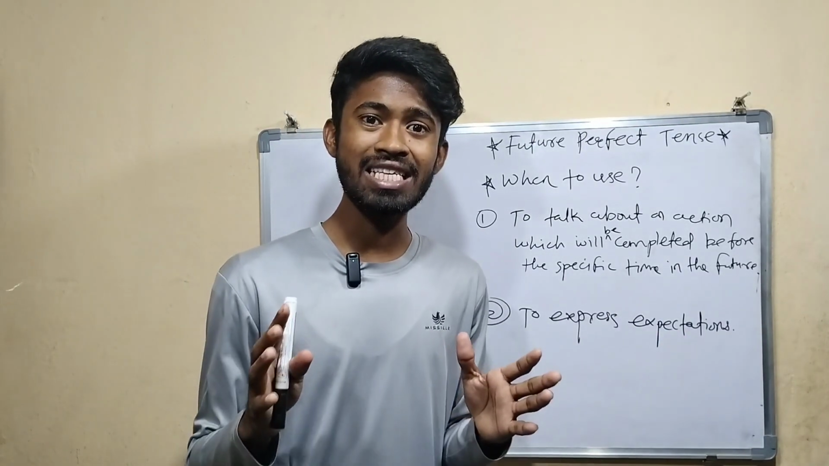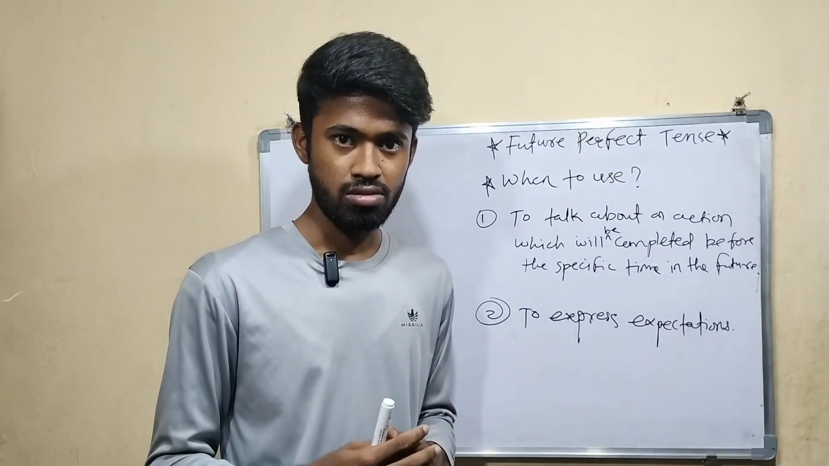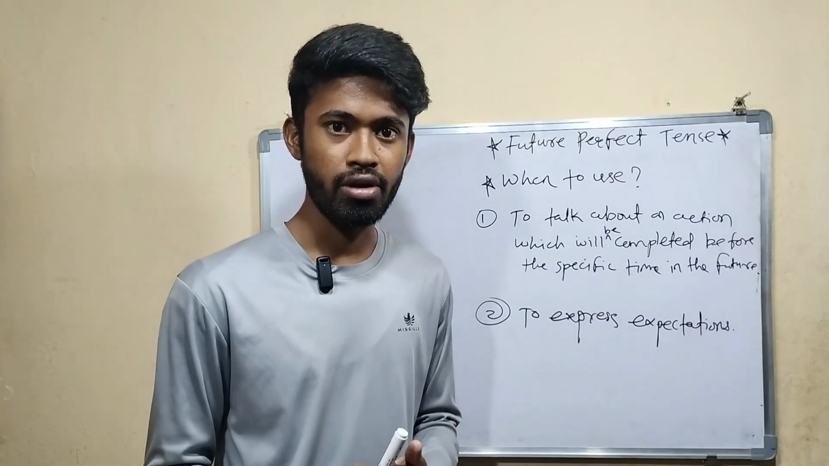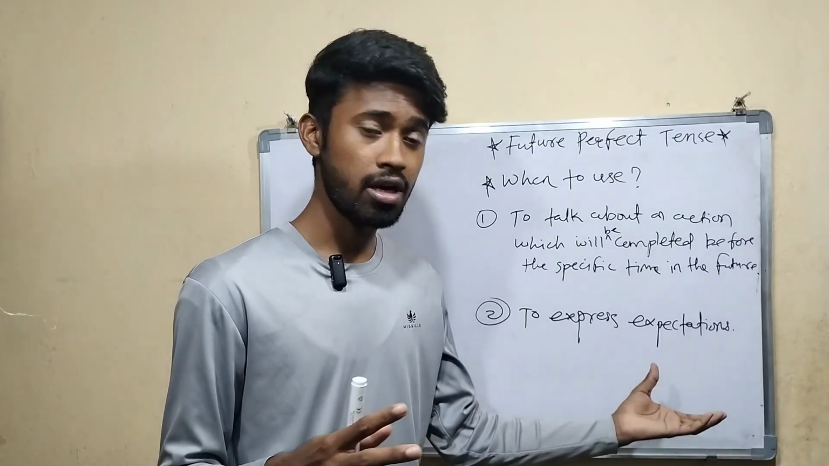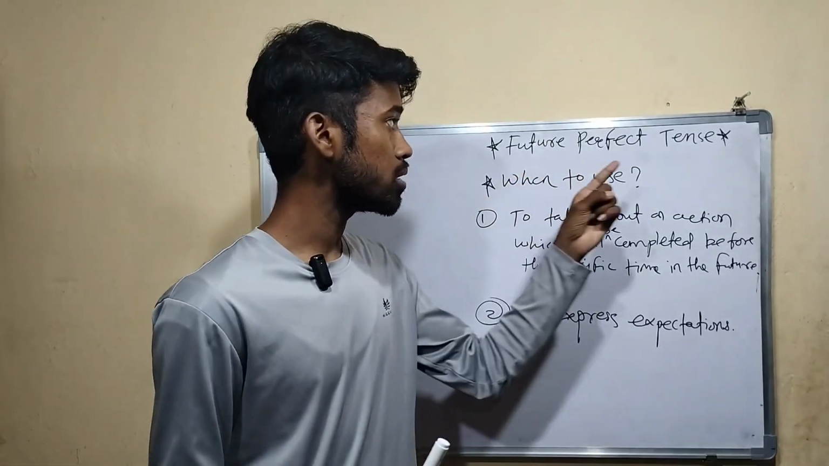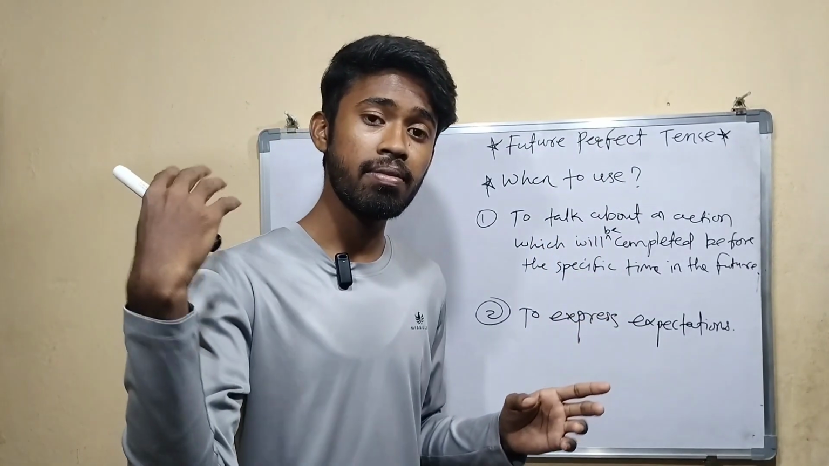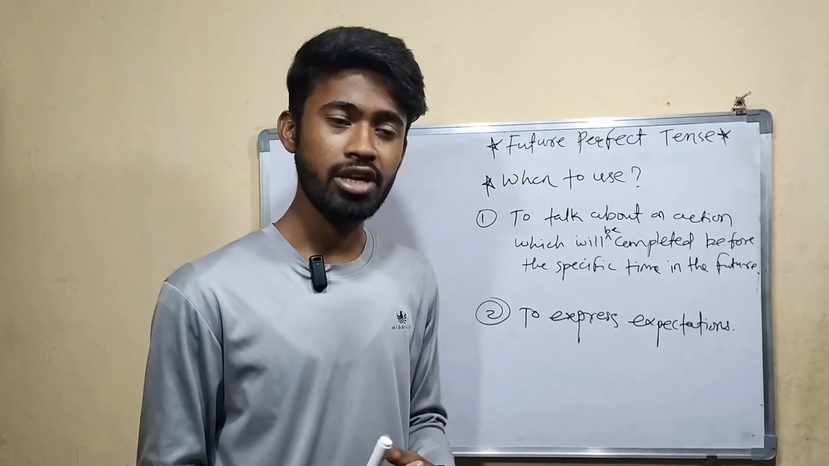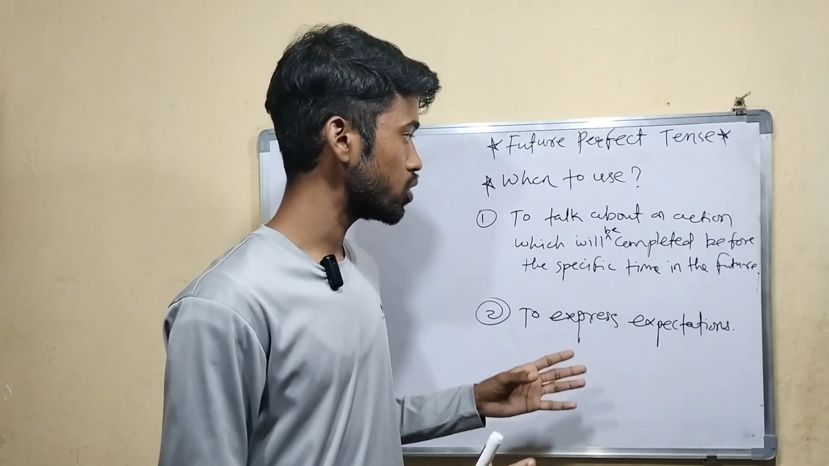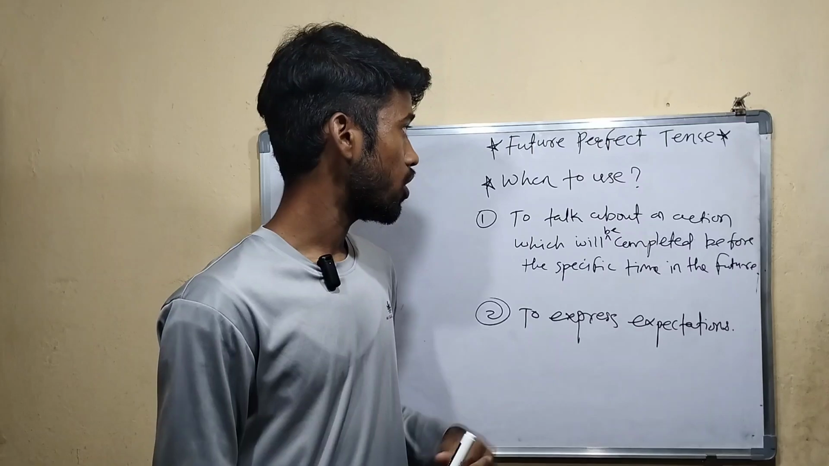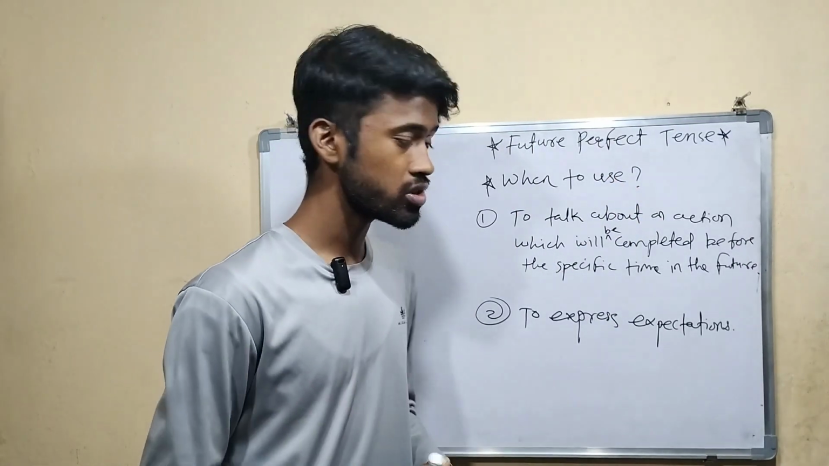Here you are not telling exact information, but it is your expectation. You are thinking that he might have gone there. So to express your expectations, we use future perfect tense. So here there are two uses. First, an action which will be completed by a specific time in the future, and second, to express expectations. So these two are the usages of future perfect tense. Up to this you understood? Now let's see the structures.